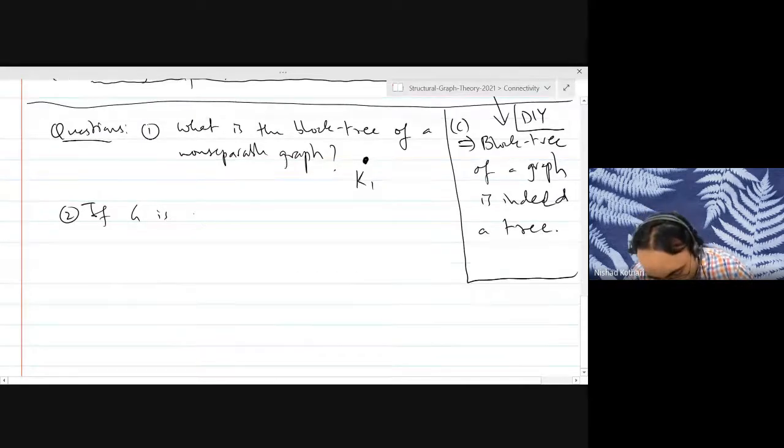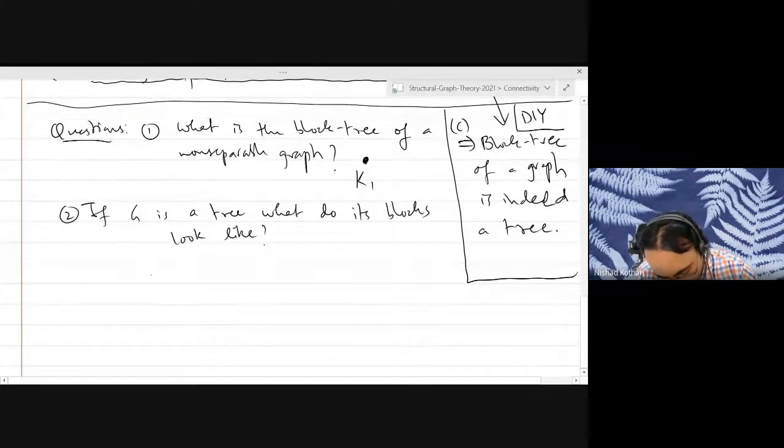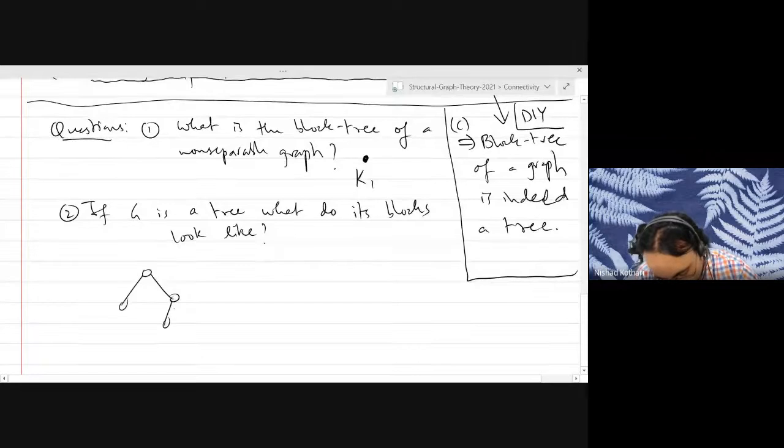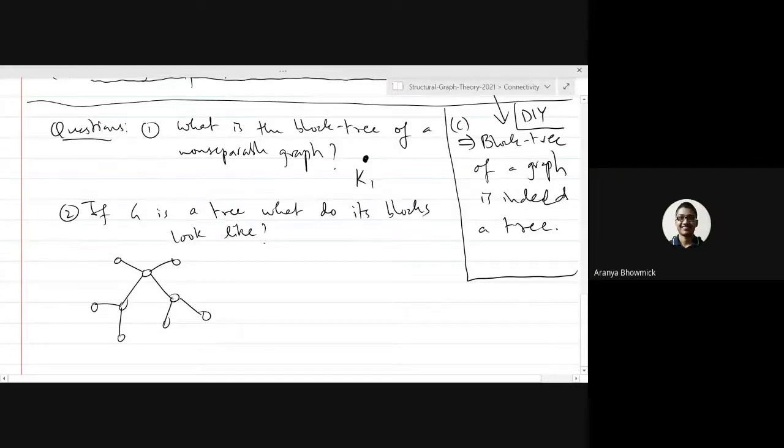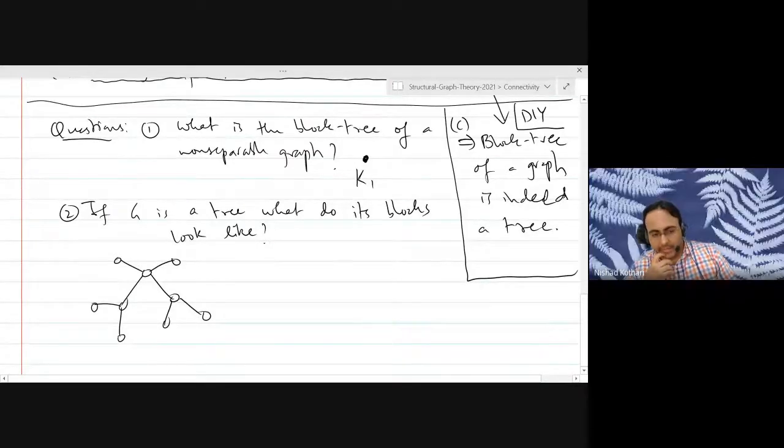So let me ask you one more question. If G is a tree, what do its blocks look like? So if your original graph is a tree, then what are the blocks of the tree? I think for a tree, every vertex is a cut vertex, except the leaves.